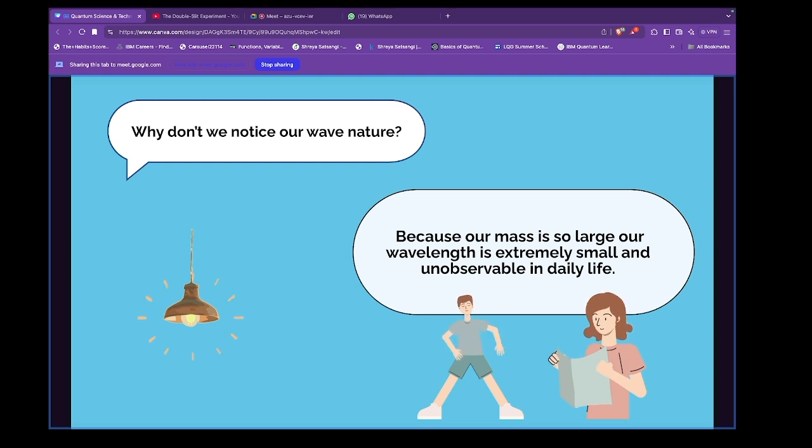But in quantum mechanics, what we say is that the larger the mass is, the smaller the wavelength is. So we don't see our wavelengths. Okay?